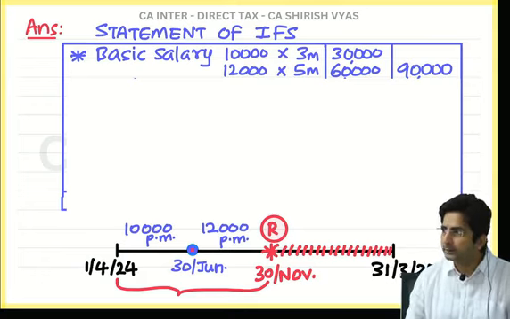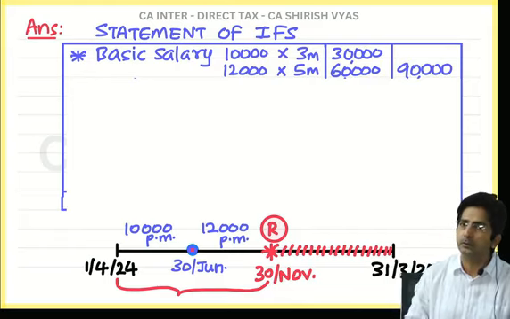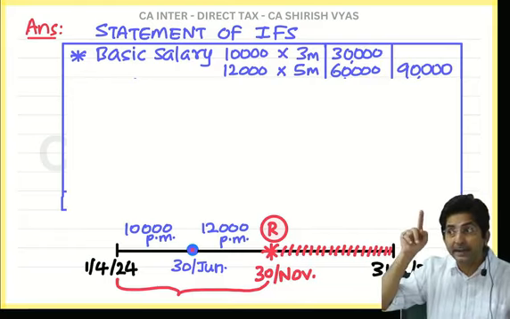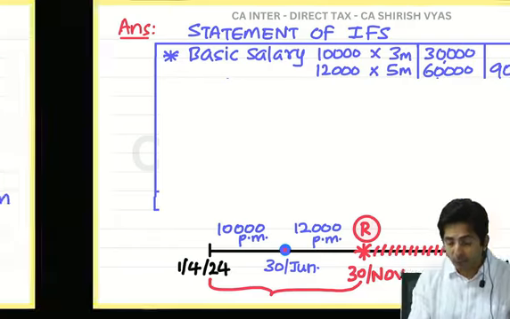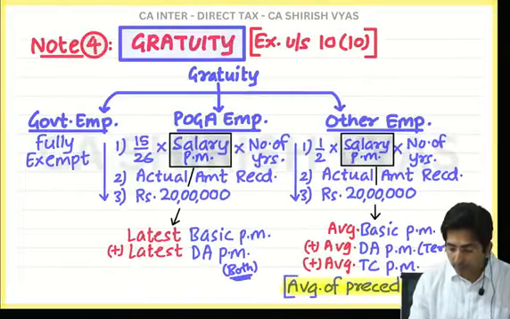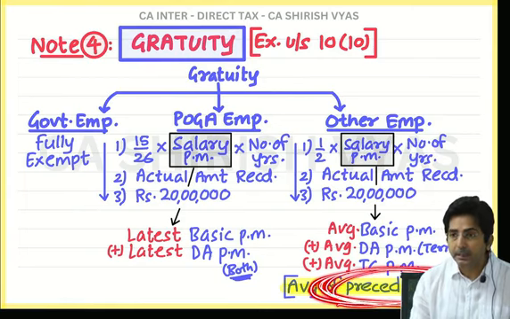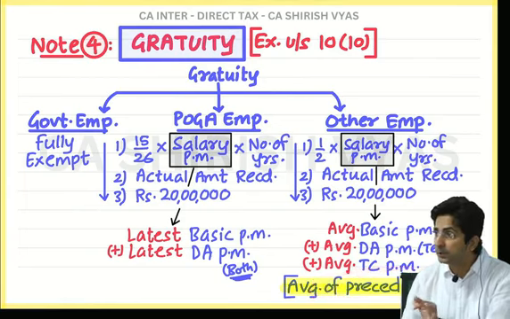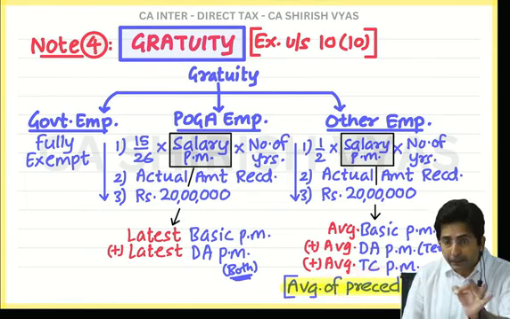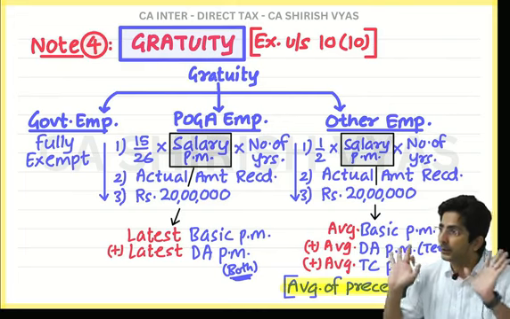You will take. Salary you will get for November also. But when you are calculating that average, it was average of preceding 10 months, and preceding means month of retirement should be ignored. Ignored only for the purpose of average working.